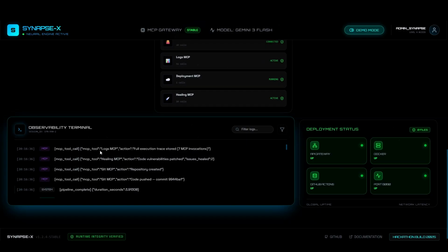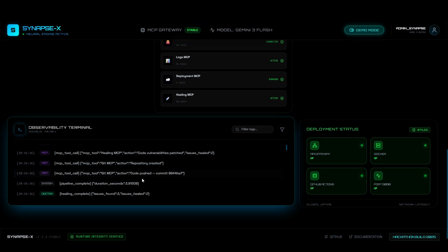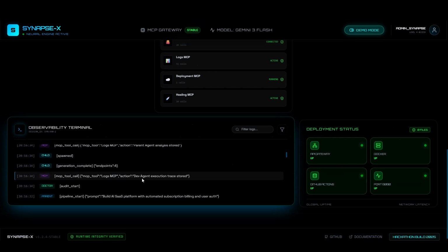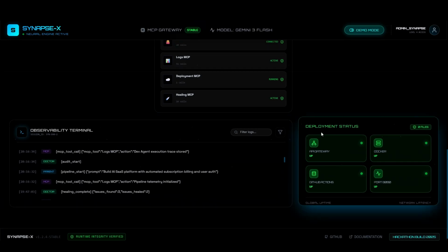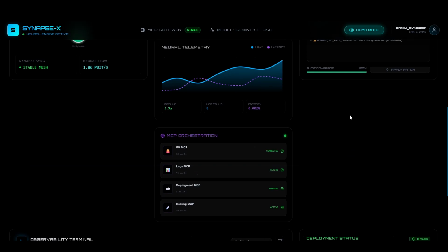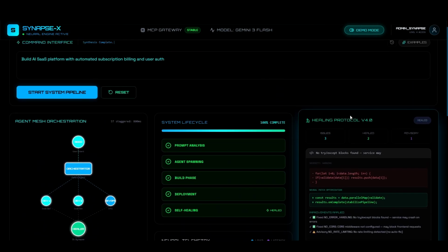So this is the observational terminal where we can see the running of MCP or running on any server system, everything in detail over here. This is the deployment status, whether the deployment is up or not, at which port it is, and the GitHub functionality. This will be my demo process.